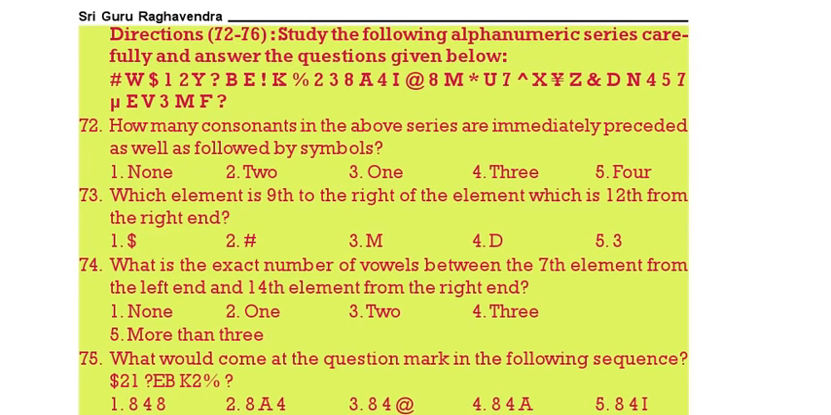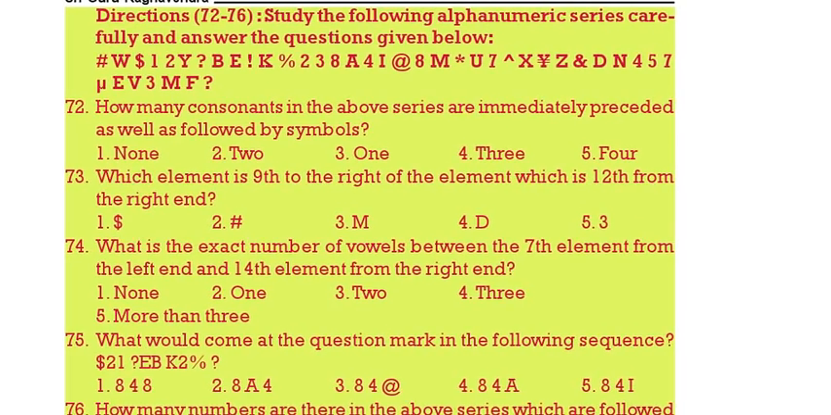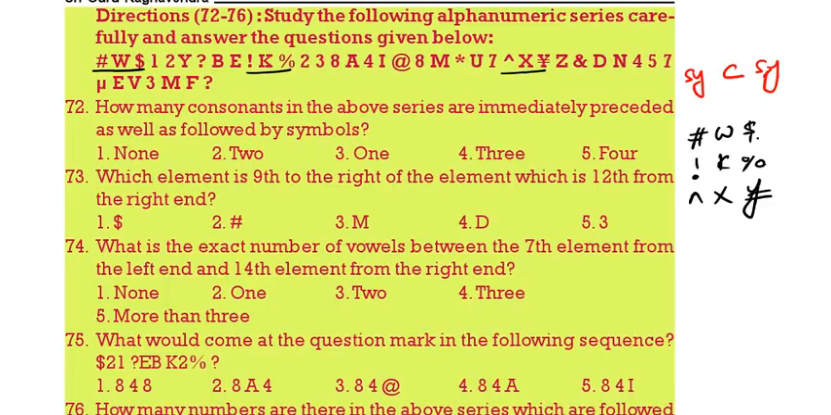Now 72 to 76. Based on the letter number symbol series. How many consonants are there which is preceded as well as followed by symbol? Before the consonant symbol, after the consonant, there will be symbol. See, we will get the first one, hash W dollar. The second one, exclamatory mark K %. The third one, inverted V X N symbol. Then next one we will get N symbol Z followed by add. So we will get totally 4.